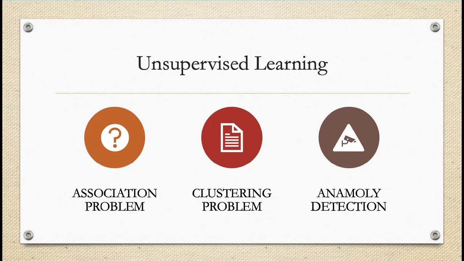Now, anomaly detection, on the other hand, is used for tracking unusual activities. An example of this could be credit card fraud, wherein various unsupervised algorithms are used to detect suspicious activities.